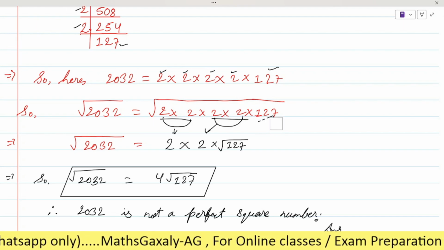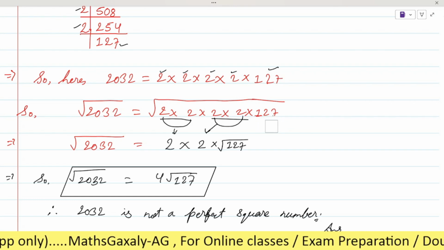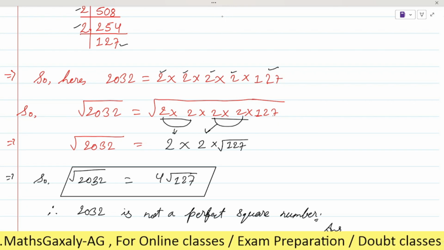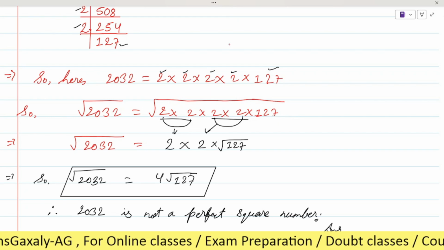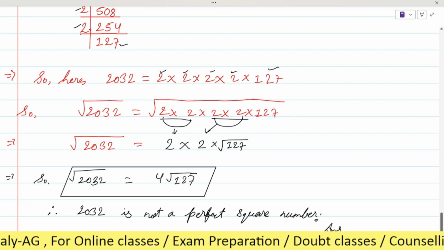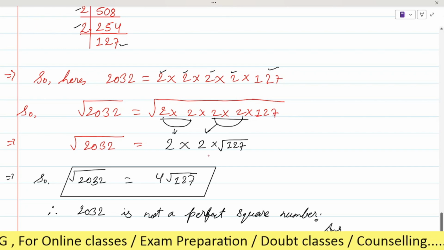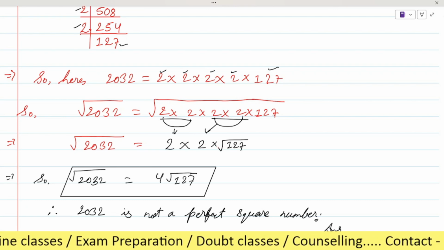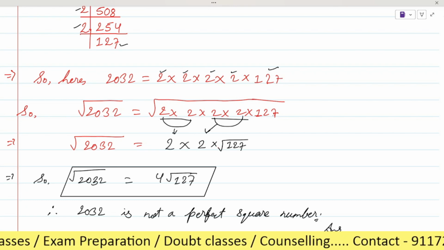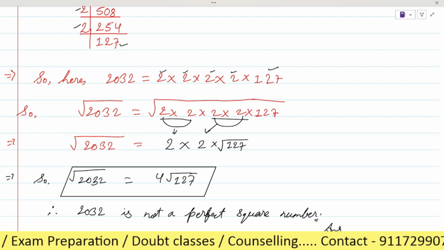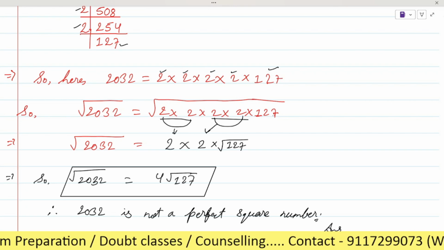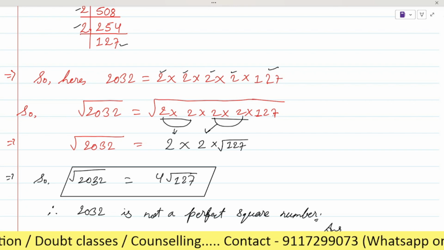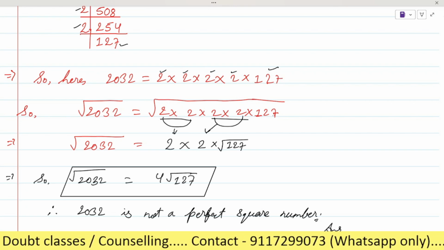Is it clear or not? Tell me. But if we're keeping it under the root, aren't we supposed to add a digit like 2 to 127? Hello, Karthik, what are you saying? Actually, never mind, I understand. You got it?